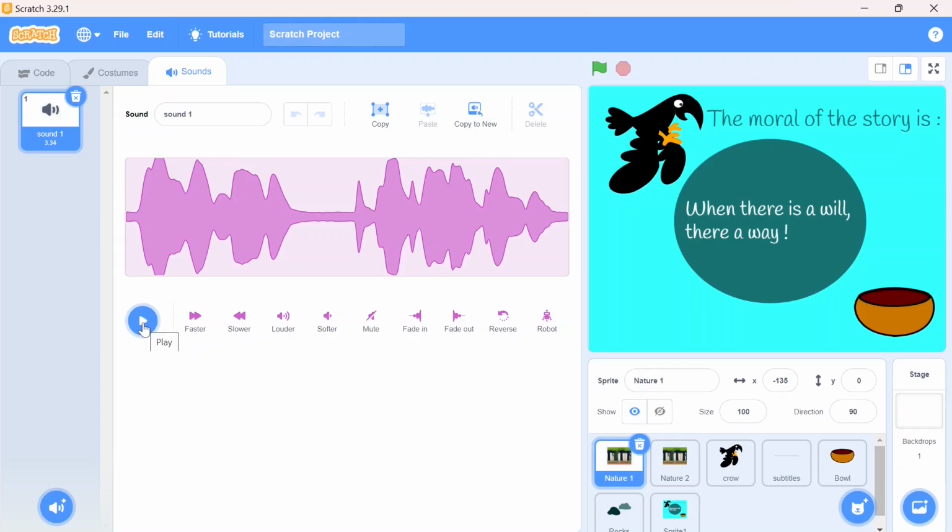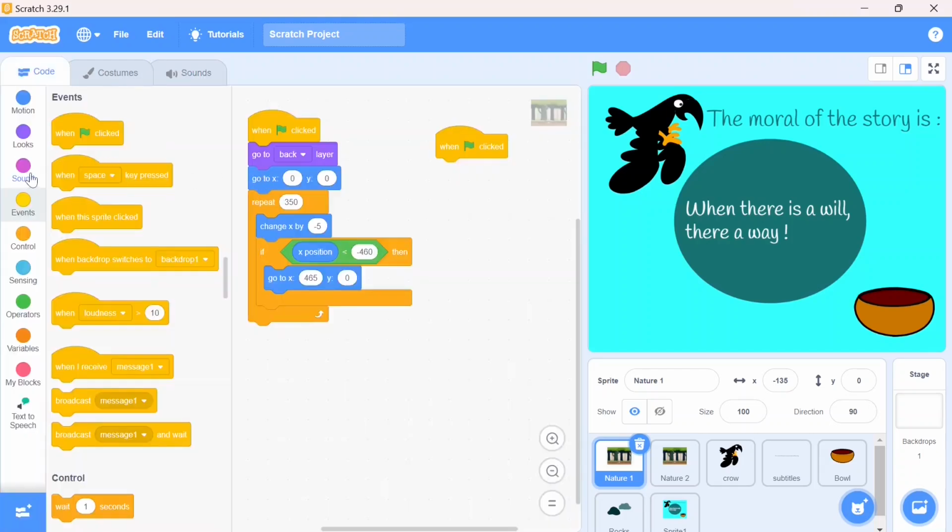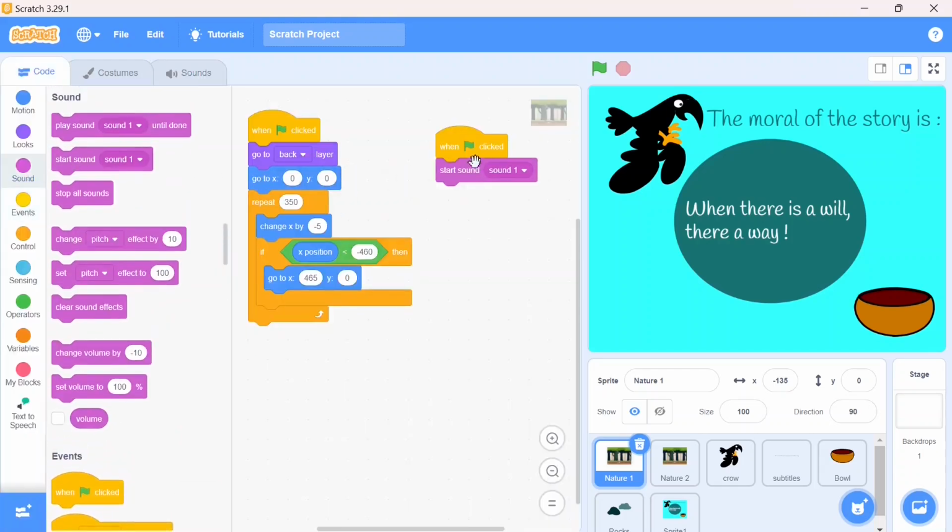I am not using any sound available on Scratch. I am using my own sound. You can use the sound options available on Scratch as well. I'll go back to the coding. I'm uploading this sound over here, and you will see the effect.